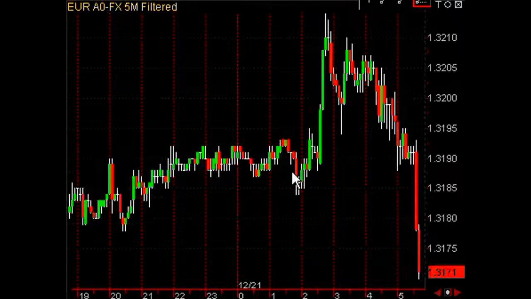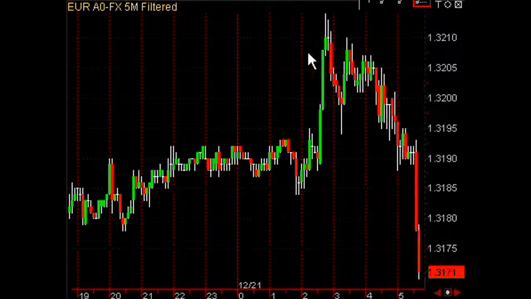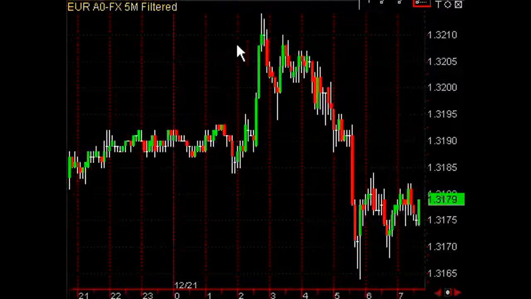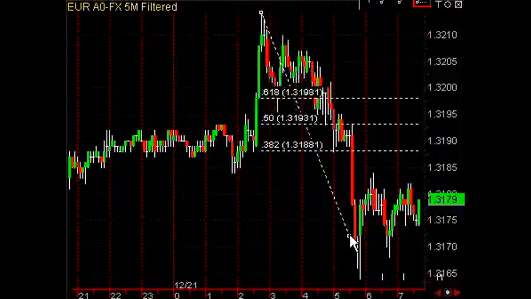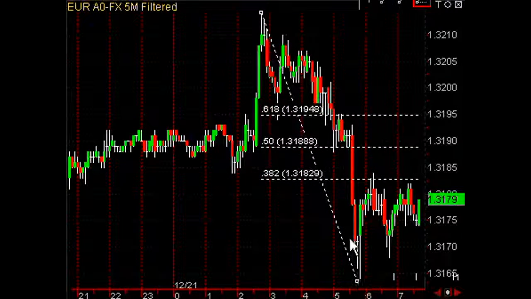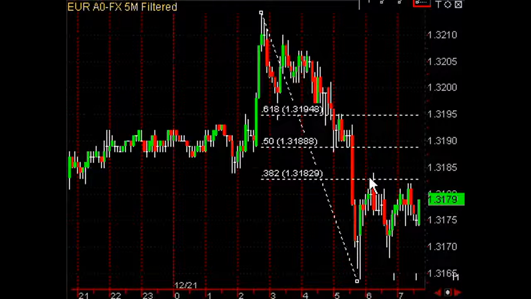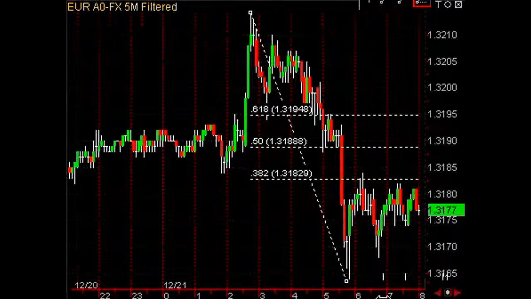Here's another example. The market shoots up, fails at the high and comes back down, makes a lower low. We can now assume the downtrend's in place, and we want to scroll over, and if you draw your fibs on here from the high to the low, notice the market retraces right up to the 38% fib level and stalls. This is a relatively risky area to get into trades, but it does work when the market's really weak. Let's scroll to the right and see what happens.